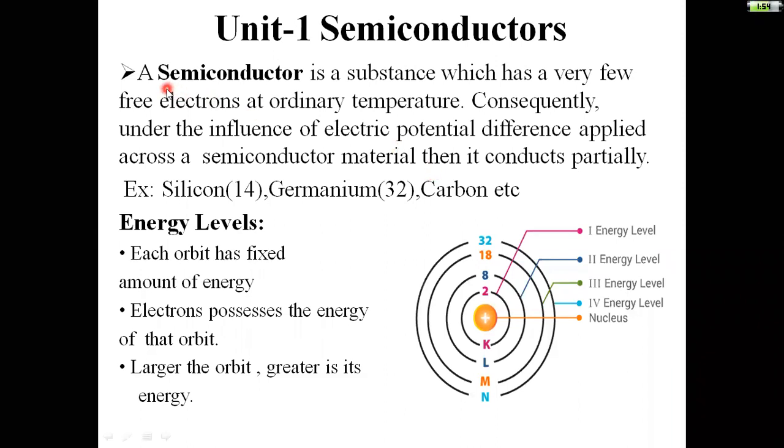So we are treating this as a semiconductor: by providing some electric potential, it acts as a conductor. If I am not providing any sort of electric potential, it acts as an insulator. The examples of semiconductors are silicon, germanium, carbon, etc. This is about conductors, semiconductors, and insulators.